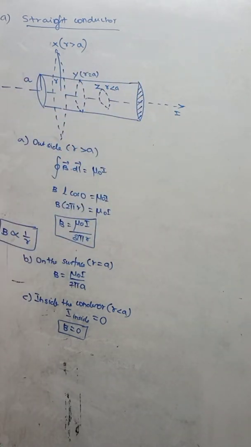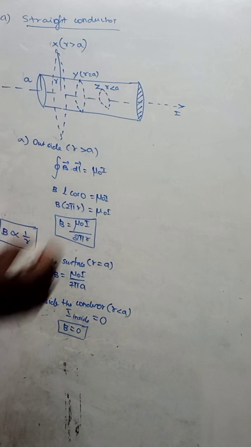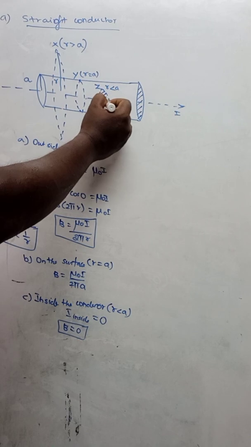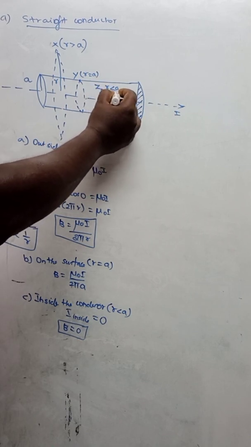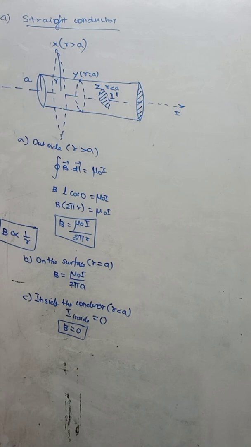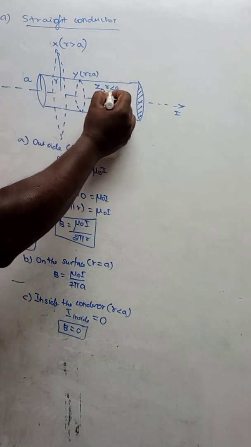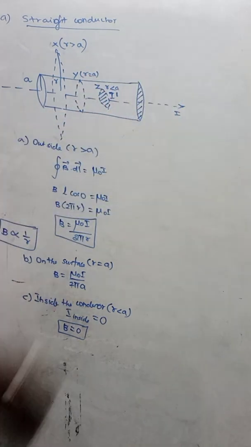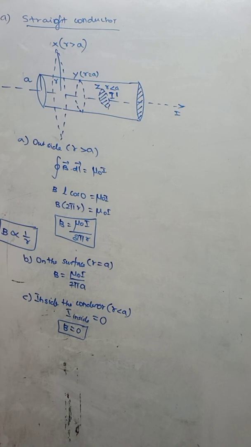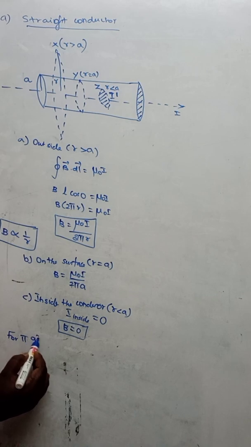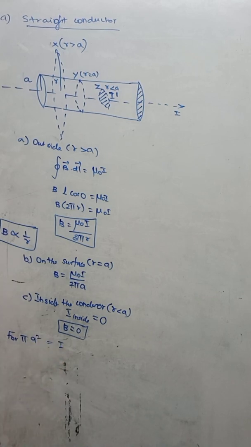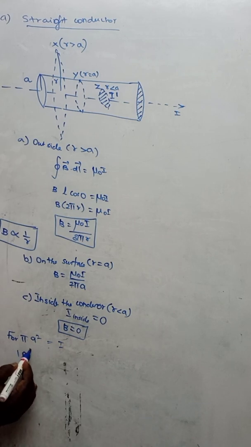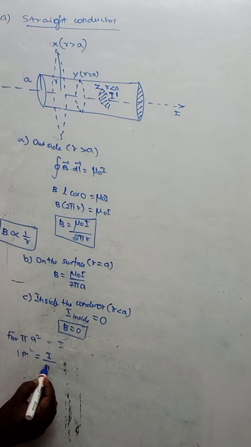That means here the area will be, and we have to find out the current flowing through only this area. That current, let me take it as I dash. So I dash is the current flowing through only this area, but for the whole surface, let us take the current as I. That means for the whole area, pi a square, the current will be I. Then for 1 meter square, the current will be I divided by pi a square.